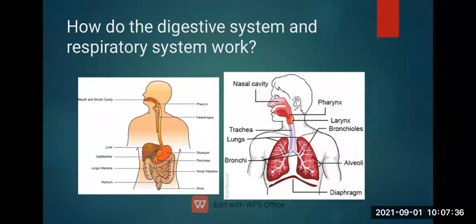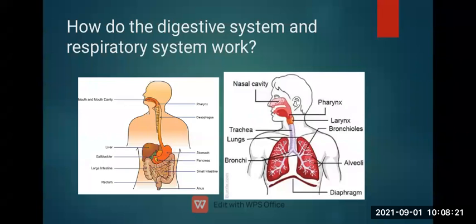And in the second picture we can see the respiratory system. There we can see the nasal cavity. Through the nasal cavity we inhale oxygen into our body. The oxygen goes to the larynx, then to the trachea, then towards the lungs, and through the bronchi. In the lungs, the bronchi have small branches called alveoli. Through the alveoli it goes into the heart system. All the systems are like a chain, attached to each other.